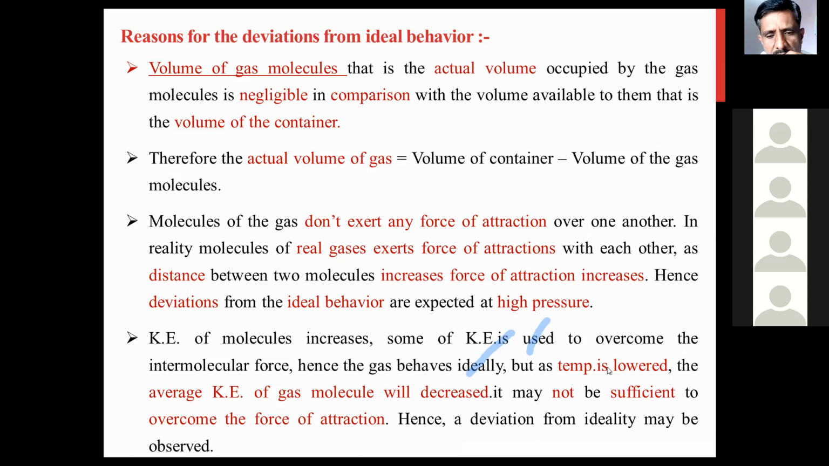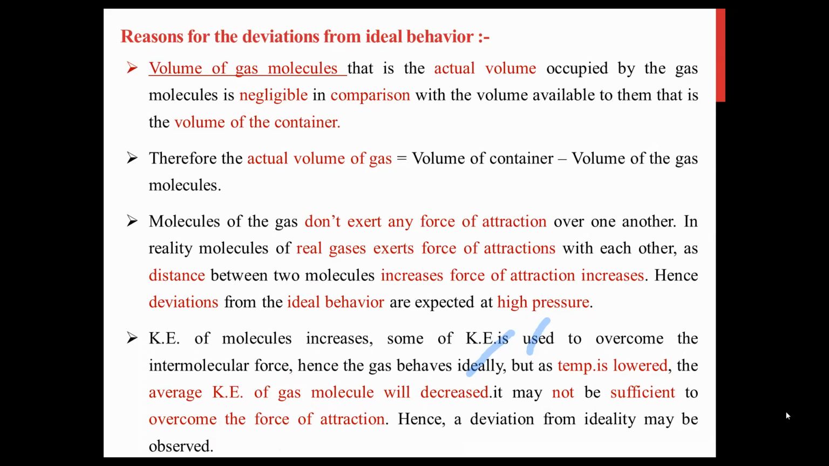What happens if you decrease the temperature, that is, if temperature is lowered? The average kinetic energy of the gas molecules should decrease. Now it may not be sufficient to overcome the force of attraction. This kinetic energy of the gas molecule will be decreased, but it is not sufficient to lower the force of attraction. Hence the deviation from ideal behavior will be observed.